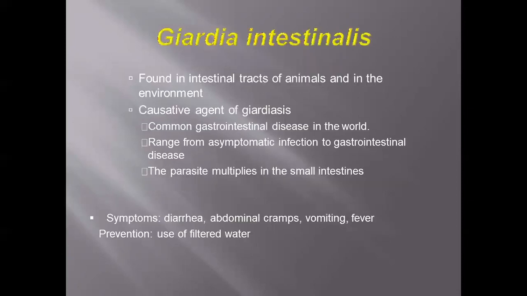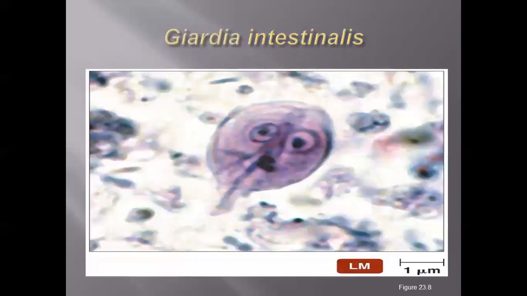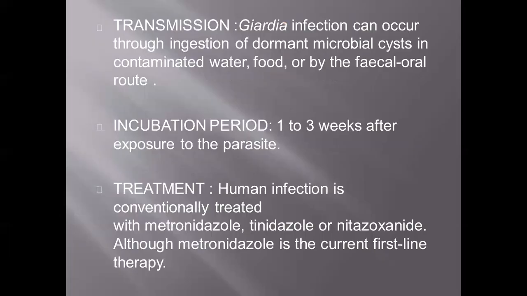Then Giardia intestinalis is found in the intestinal tract of animals and in the environment. It is the causative agent of giardiasis, a common gastrointestinal disease in the world, ranging from asymptomatic infection to gastrointestinal disease. The parasite multiplies in the small intestine, where the life cycle takes place. Symptoms are diarrhea, abdominal cramps, vomiting and fever. Prevention is the use of filtered water, since it transfers via water. Giardia intestinalis settles in the intestine.